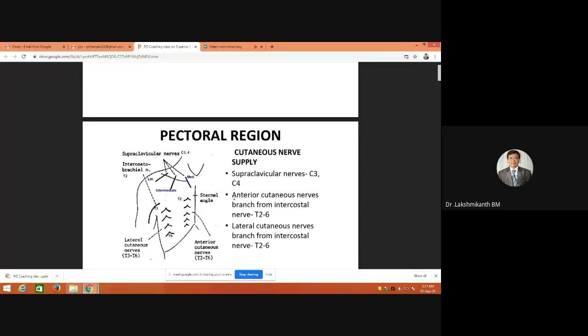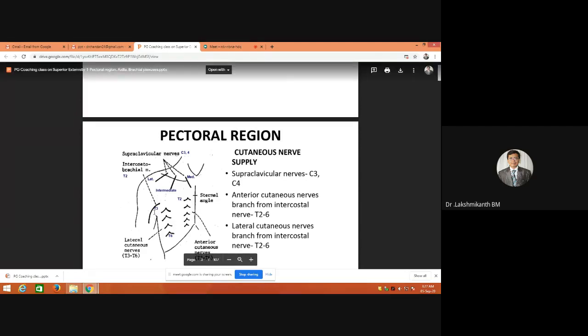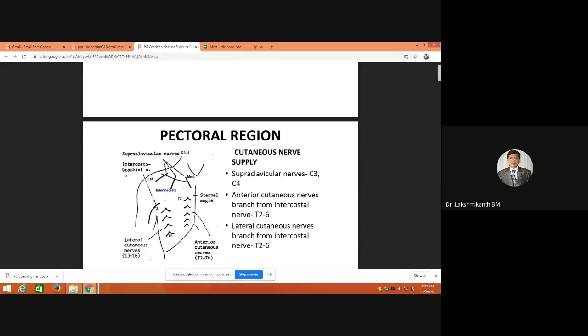And next, anterior cutaneous nerve branch of intercostal nerves. So that is T2 to T6. Among this T2 to T6, intercostobrachial nerve was asked one time. That is nothing but T2. T2 is one of the cutaneous nerves which will not only supply the intercostal space, but also it will supply the medial aspect of the arm. So it supplies both pectoral region as well as medial aspect of the arm.